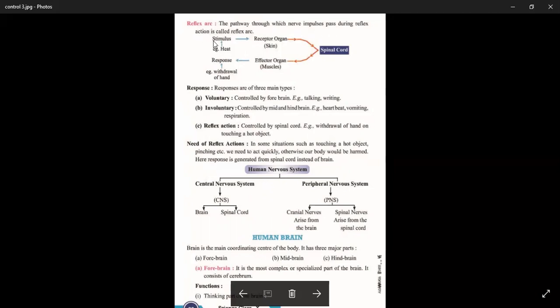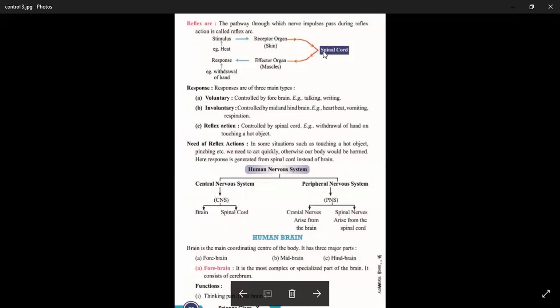When the receptor perceives a stimulus, it transmits this stimulus to the spinal cord, part of the CNS. And this is the afferent nerve. It is also called the sensory neuron, which receives information from the receptor organ, and it transmits the information from the receptor to the spinal cord or CNS.